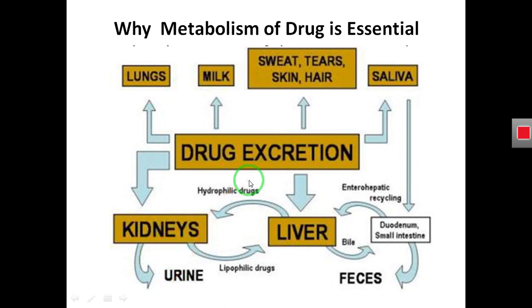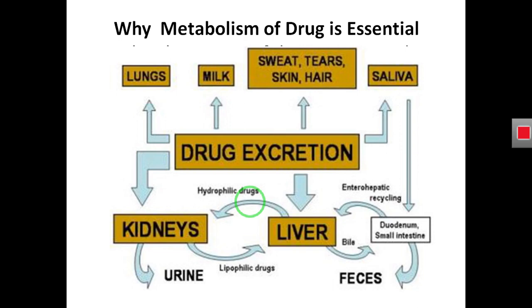But you have to keep in mind that all those drugs that are hydrophobic, lipophilic, and non-polar in nature cannot be excreted from the body, especially from the kidney. So, for a drug to be excreted from the kidney, it should be polar in nature, sufficiently hydrophilic.